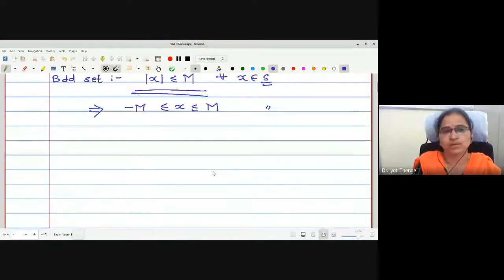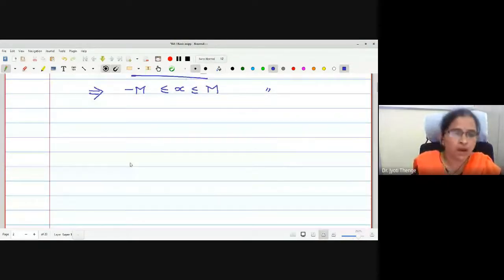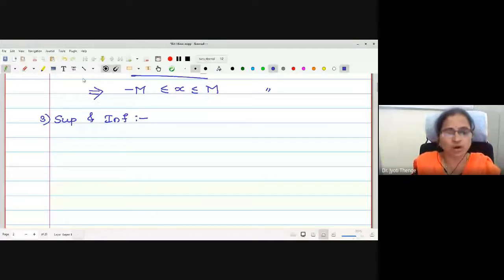Set is said to be bounded. Okay. Now it comes to the next concept of supremum and infimum. As the bounds are not unique, upper bound, lower bound, they may be different. Therefore, here the concept comes with suprema. What is the meaning of suprema? This is least upper bound.